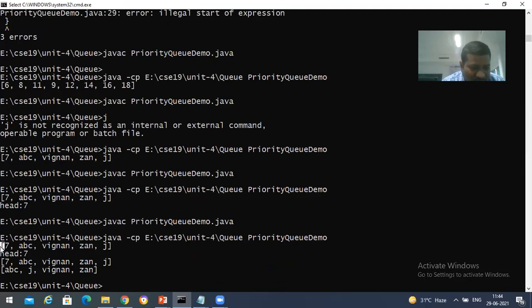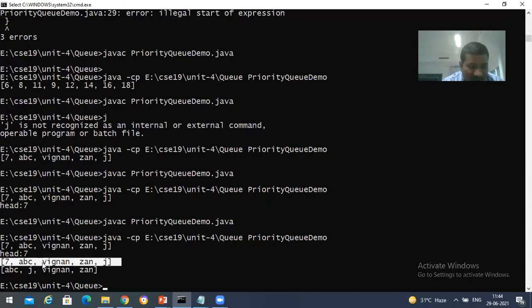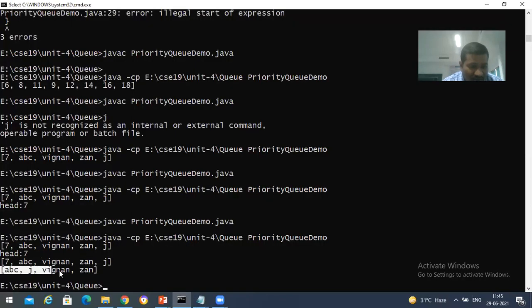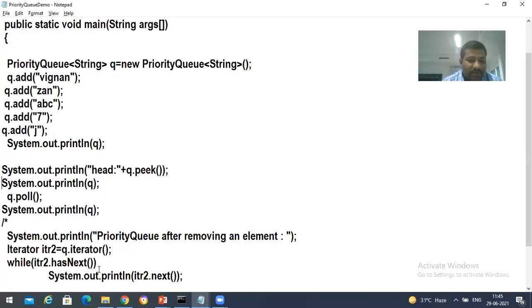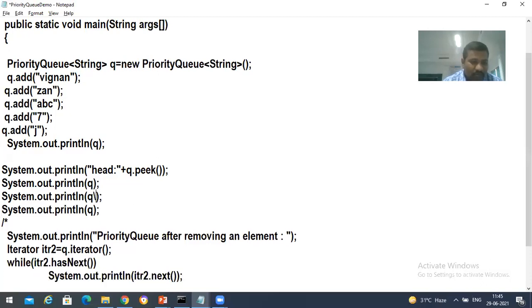See, first 7, ABC, and then head 7, and this is after peek. So after peek also the 7 is there, but we called the poll function. After calling the poll function, what happened here? ABC, J, Vignan, Zan. Now when I print this, I'm going to take q.poll over here, and q.poll over here. Now what happens? Let's see.